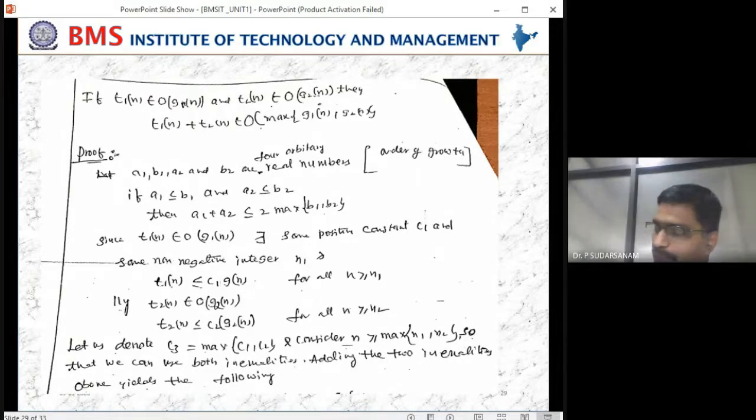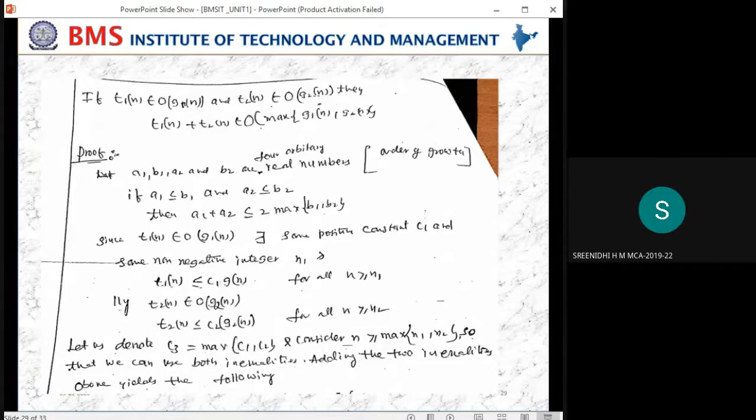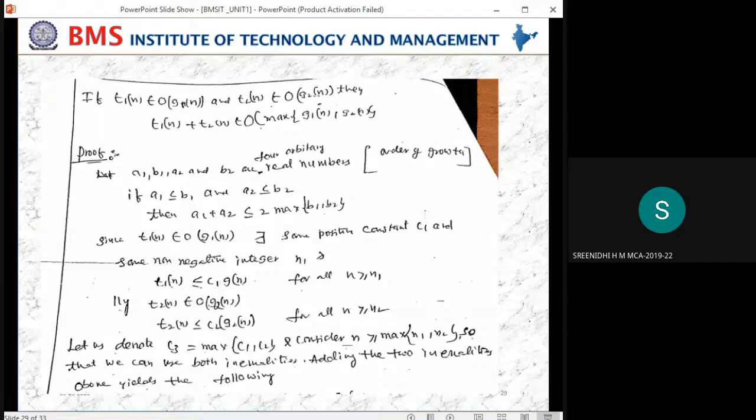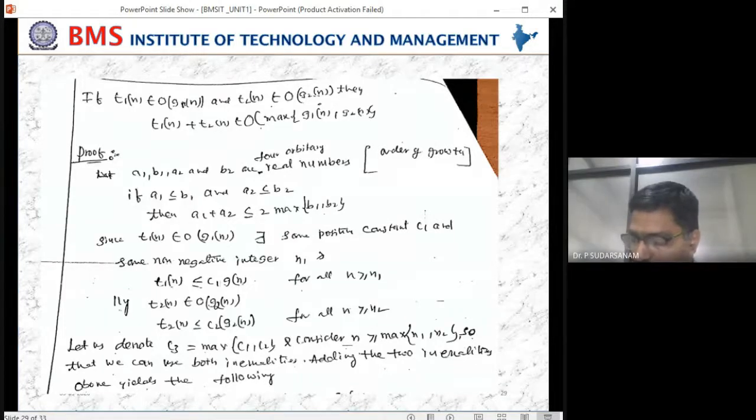Now you have pen and paper, no? Nice, sir. You tell me, A1 is, you have taken A1, B1, A2 and B2. Now you tell me A1 is equal to one number, any number. Sir, 5. Write it in your sheet also, whatever you are saying. And now B1 is equal to.